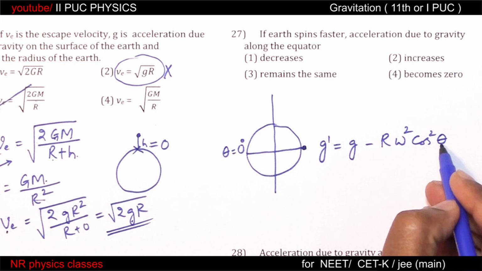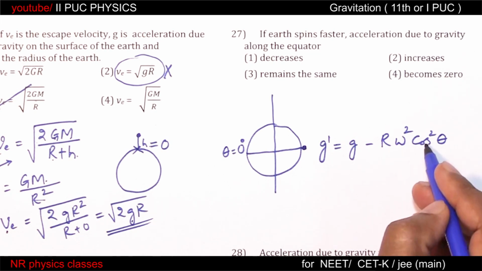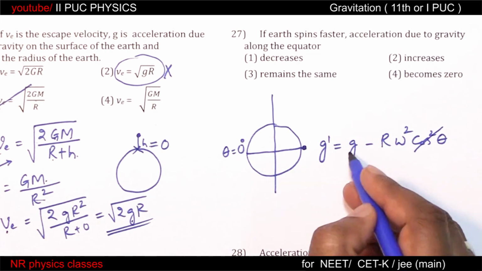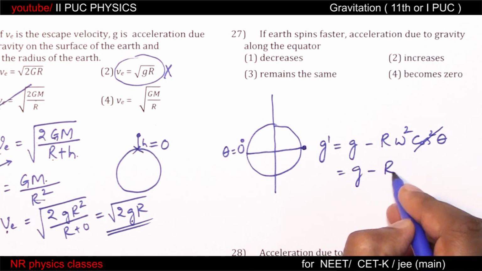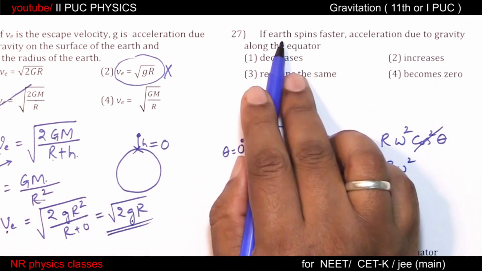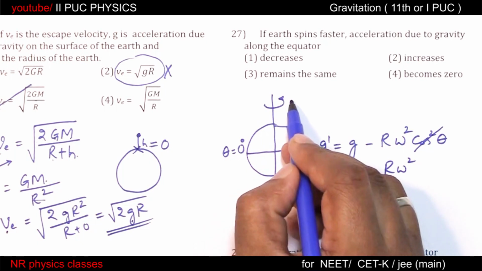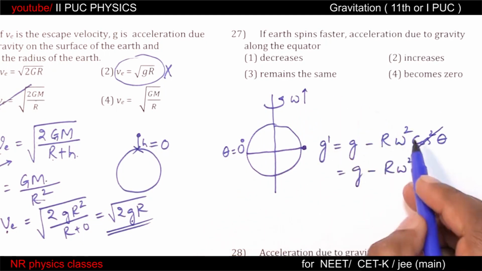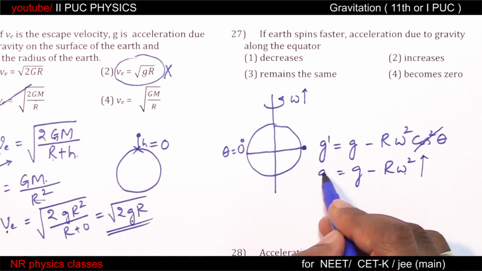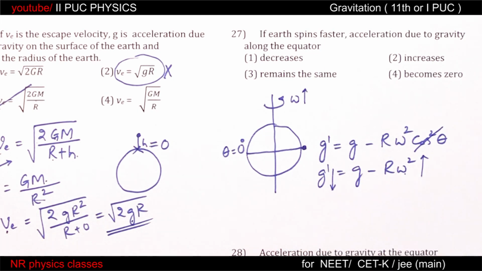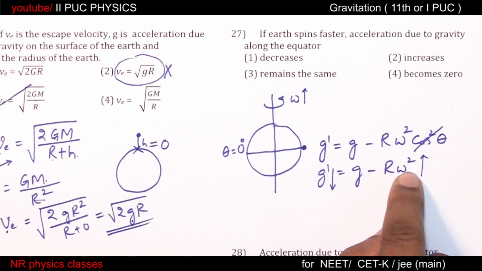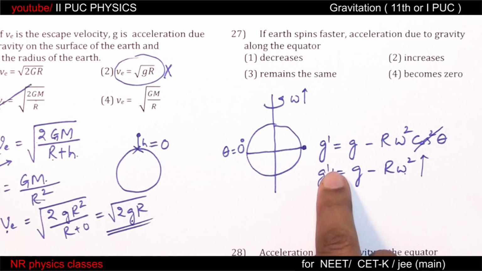So cos 0 is 1, therefore this is g minus r omega square. If Earth spins faster means if angular velocity of Earth increases, omega increases, this g dash decreases. You should not get confused that g dash is proportional to r square. It is g minus r omega square. Therefore g dash decreases.